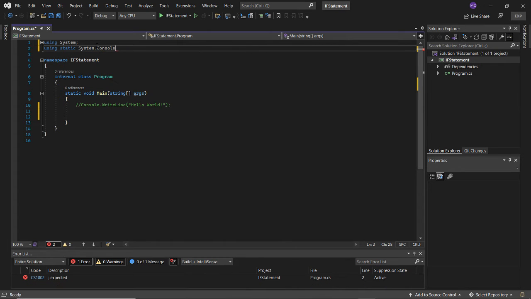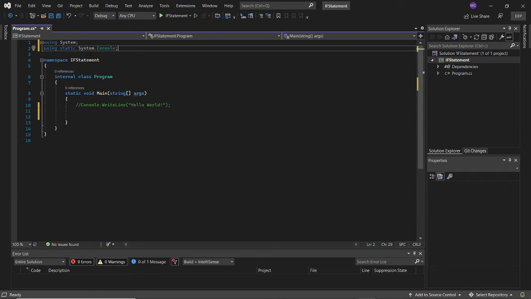What that does is it allows me to use a couple of methods inside of the console class without having to fully qualify the name for the method, fully qualify the class in order to use the method within the class.